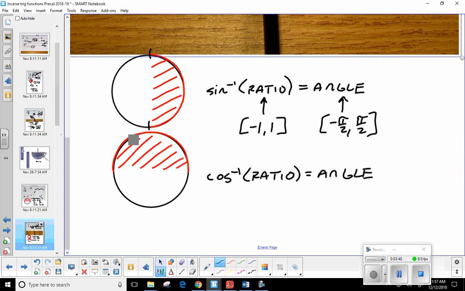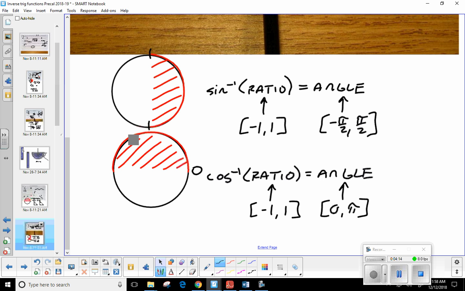For cosine inverse, the input ratio has to be the same. It has to fit between -1 and 1. Okay? If whatever I'm plugging into the inverse is not between -1 and 1, well, it's not going to work. Okay, I can actually show you that in just a second. But the answers for cosine inverse are just a little different. Those answers have to be found between 0 and pi. Again, you'll notice here's 0, here's pi. So that's why cosine inverse is restricted to quadrants 1 and 2.